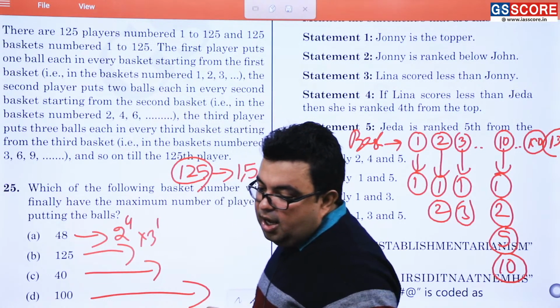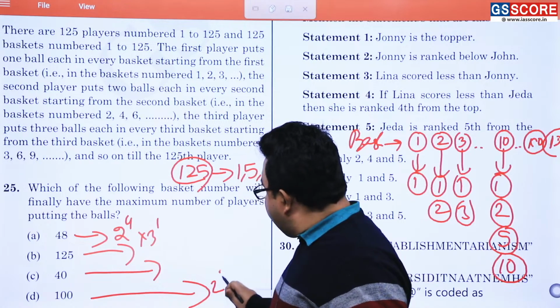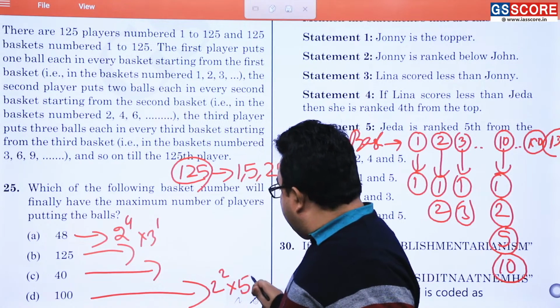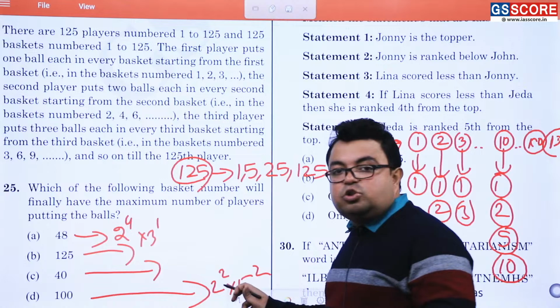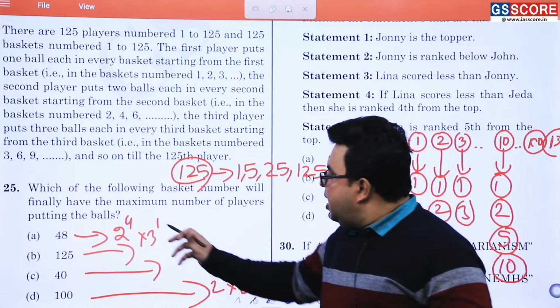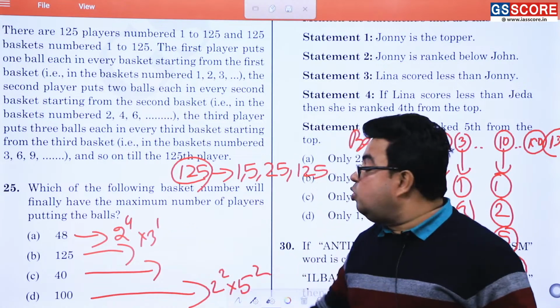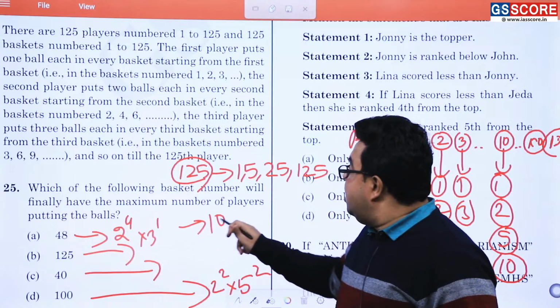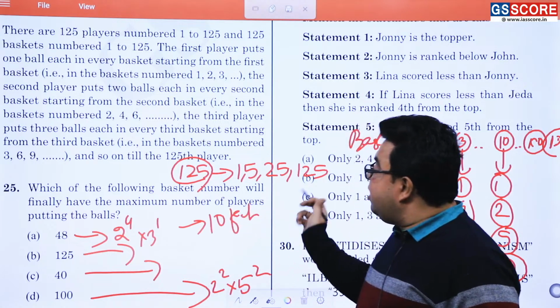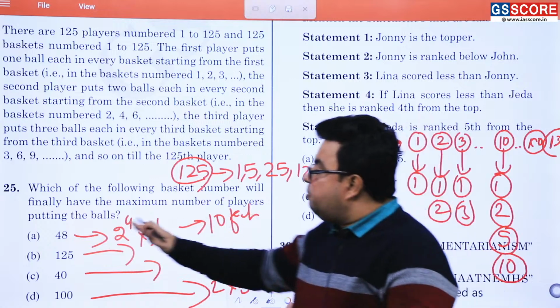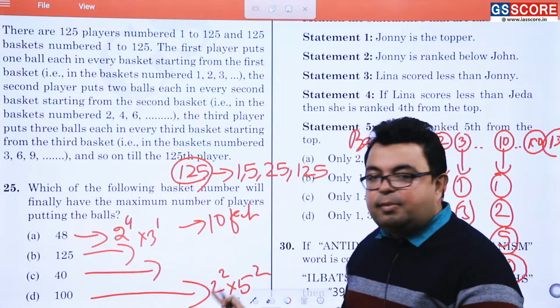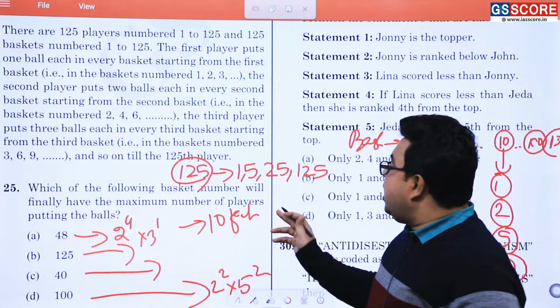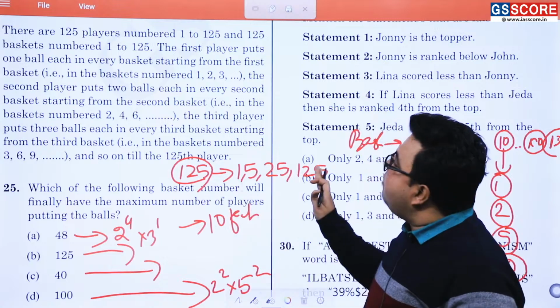This is equal to 2 to the power 2 into 5 to the power 2. So the number of factors is (2 plus 1) into (2 plus 1). Here it is (4 plus 1) into (1 plus 1), which is equal to 10. So here are 10 factors, it means 10 different players will be putting the balls over here. It has not asked the sum of the balls, but the maximum number of players. So the answer is 48, and this you have already understood.